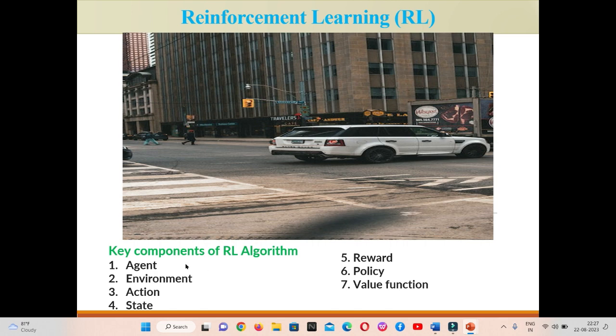Here we can see the key components of the RL algorithm. There are 7 key components of the RL algorithm. First is the agent, and second is the environment, which we have already discussed, and third one is the action, and fourth one is the state, fifth is reward, sixth is the policy, and seventh is the value function. In the next PPT slide, we will discuss all these components in detail, one by one.